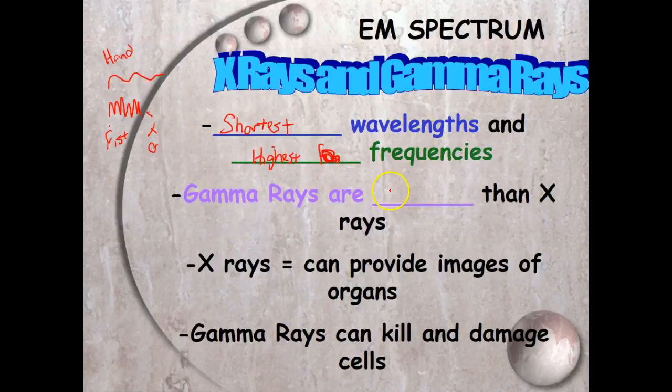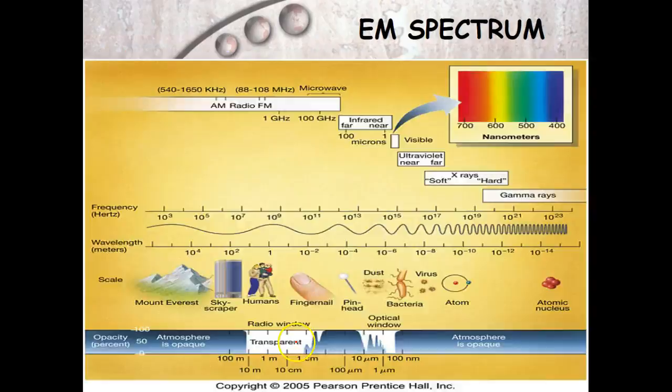So gamma rays are shorter than X-rays, so they're even more dangerous. For example, X-rays can provide images of organs, and they provide a much clearer one than anything else, but gamma rays can kill and damage cells. And we'll talk more about what gamma rays can do and some of the effects that we've seen worldwide over the last 30 to 40 years as to what gamma rays have the capabilities to do.